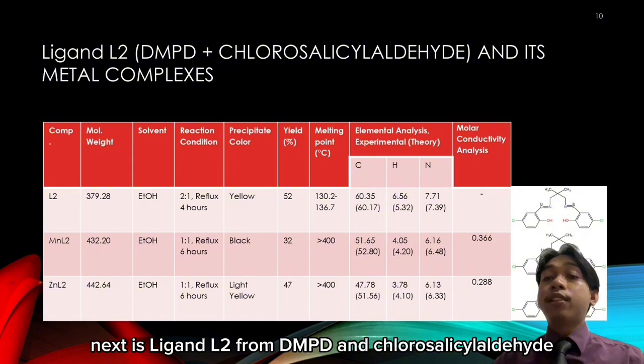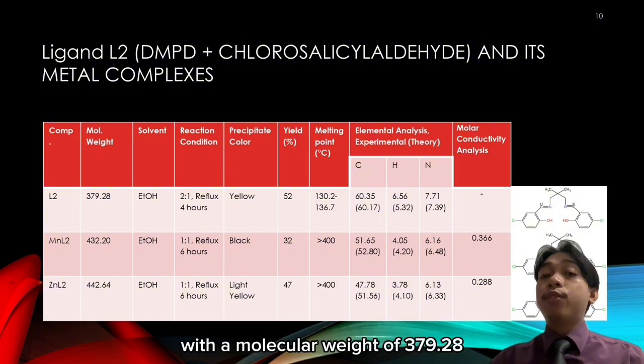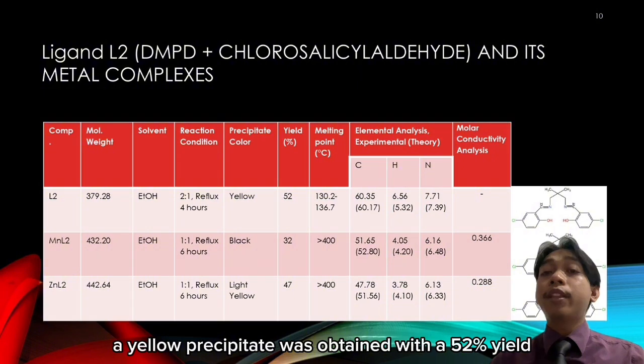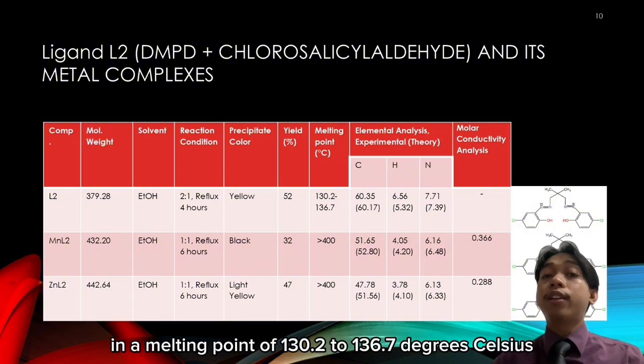Next is ligand L2 from the DMPD and chlorosalicylaldehyde with a molecular weight of 379.28. Refluxing in a 2:1 ratio for 4 hours with ethanol, a yellow precipitate was obtained with a 52% yield and a melting point of 130.2 to 136.7 degrees Celsius.